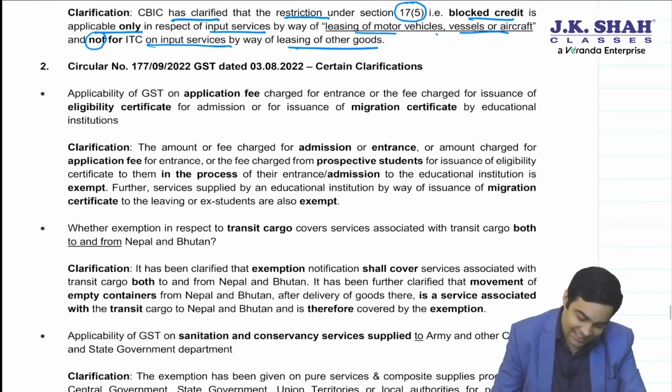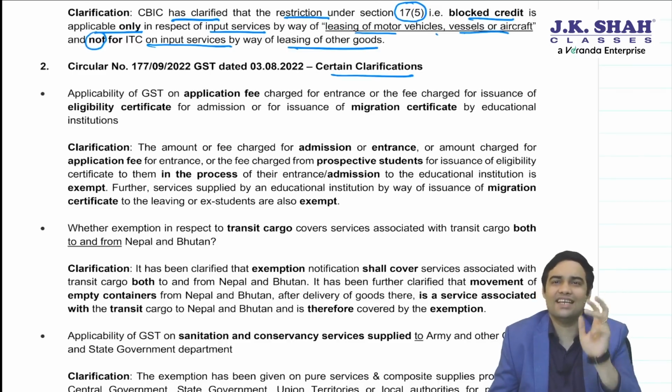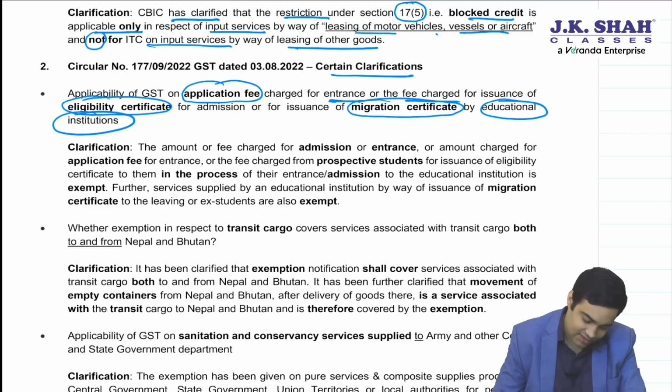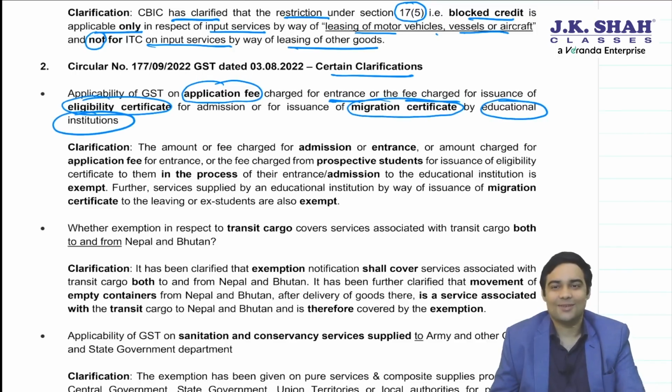Let's see other clarifications. These are basically dealing with exemption clarifications or supply based clarifications. GST on application fee for entrance or fee charged for eligibility certificate or migration certificate by education institution. What do you think? Application fee, eligibility certificate, migration certificate issued by education institute to students or prospective students.